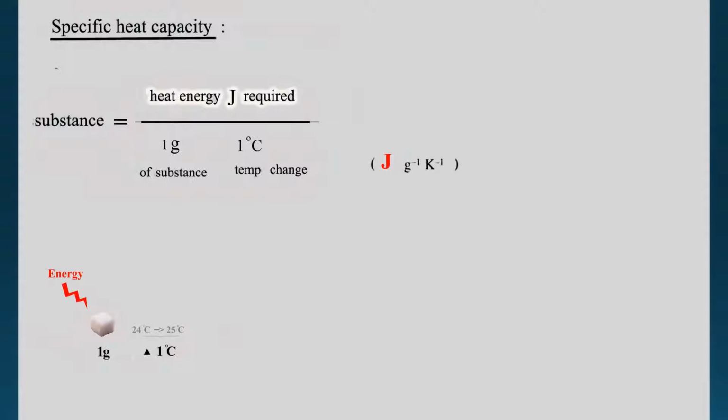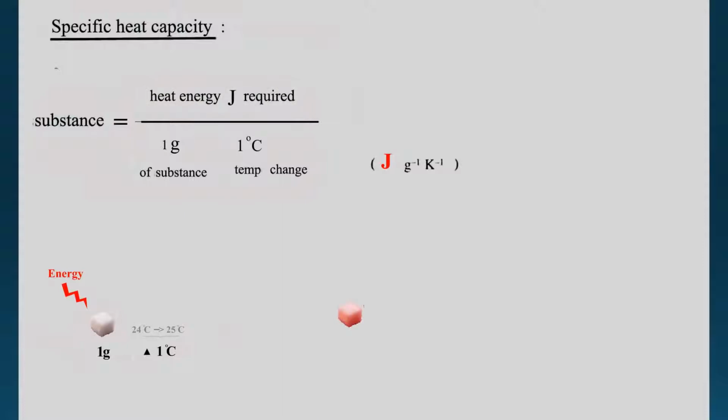Unit: joules per gram per Kelvin. So students, look at this unit. This J is the energy you input to make this substance's temperature change by 1 degree, per 1 gram, per Kelvin, the temperature K. So please know this unit.